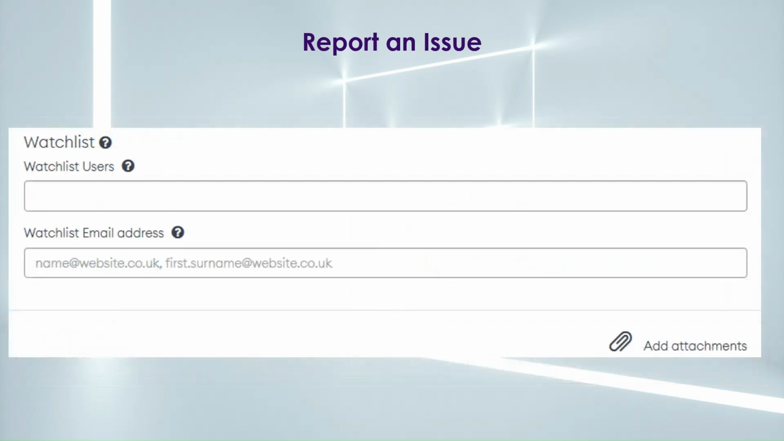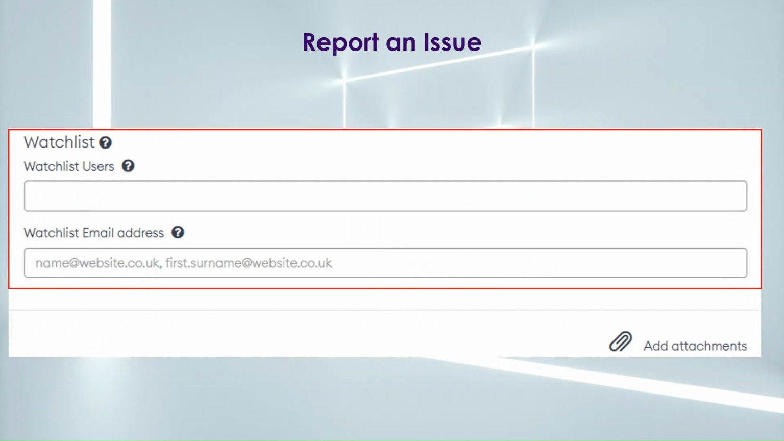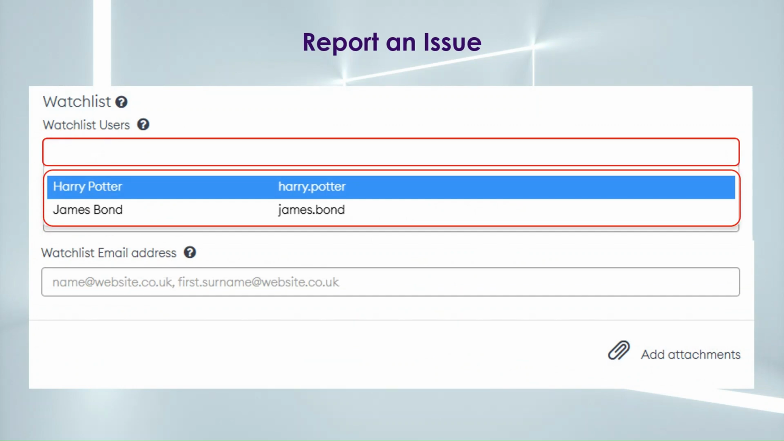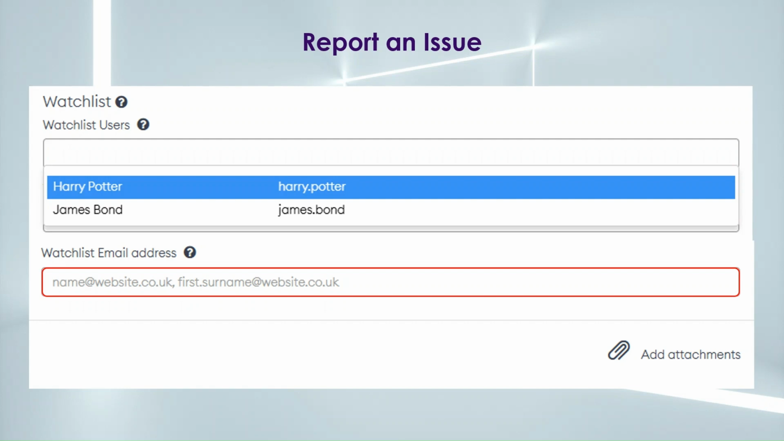And finally, there's an optional field for adding users to the watch list. By adding someone to the watch list, this ensures additional users receive notifications from the case. There are two ways to add a user. One is adding a user from your account by clicking the field shown here, which produces a list of contacts associated with the account. And the second is by entering an email address in the field shown here.